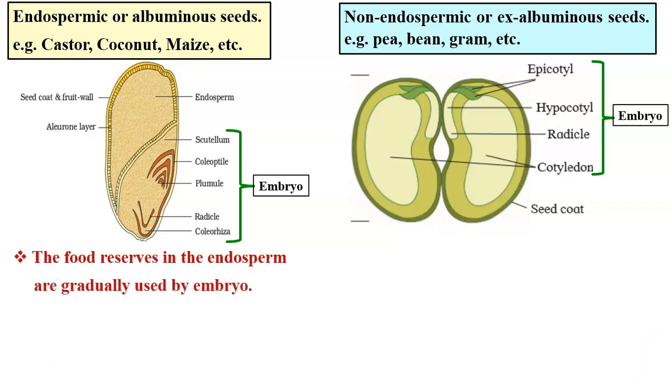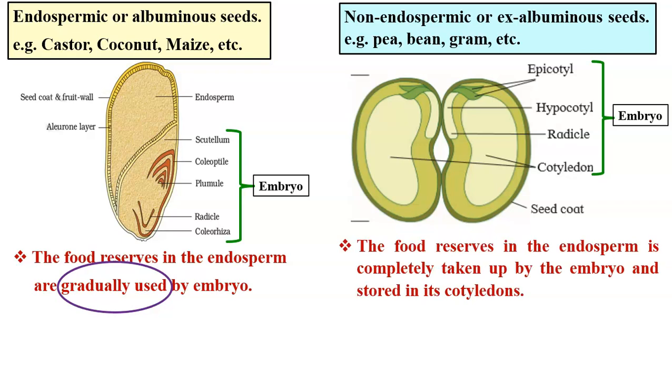The food reserve in the endosperm are gradually used by embryo in the endospermic seed. That means endosperm remains functional throughout the life of the seed, supplying food to the embryo in small portions. Gradually the food is used, that is important here. Whereas in the non-endospermic seed, the food reserve in the endosperm is at once completely taken up by the embryo and it is stored in its cotyledons. So it is completely taken up at once.